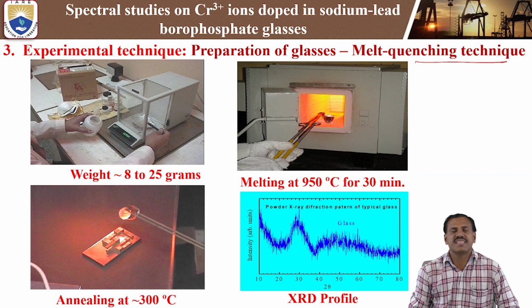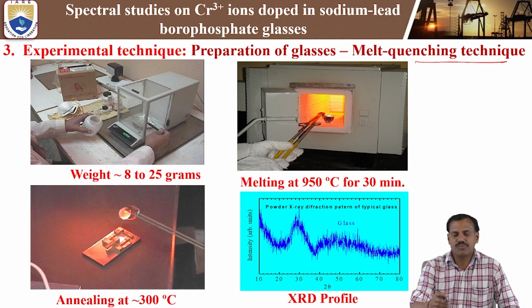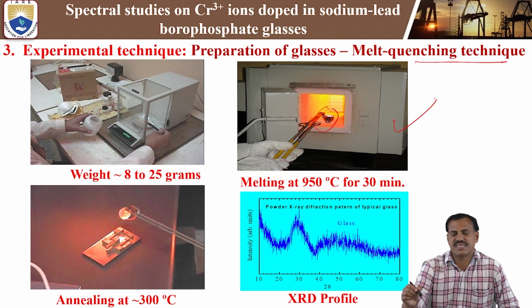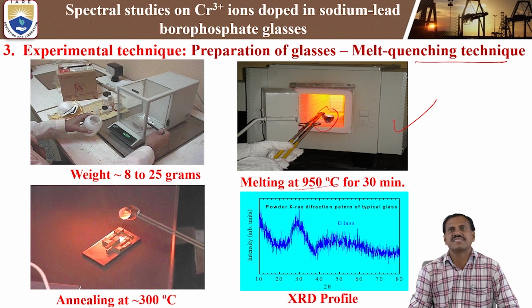After weighing the chemical composition, we pour it into a platinum crucible. We keep the weighed chemicals in the platinum crucible, and then the crucible is kept in an electrical furnace at a melting temperature of 950 degrees centigrade. The melt duration is 30 minutes. In that way we prepare the glass sample.